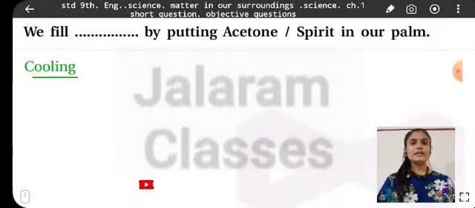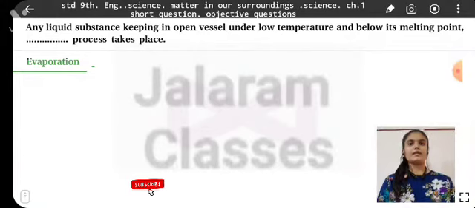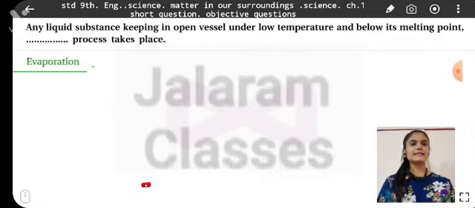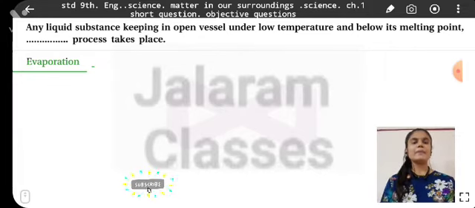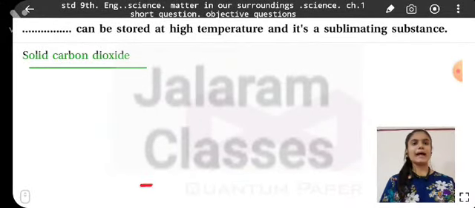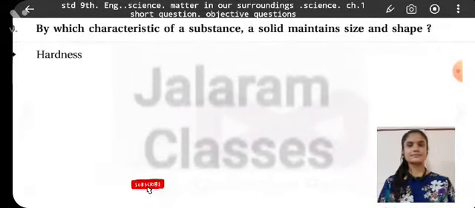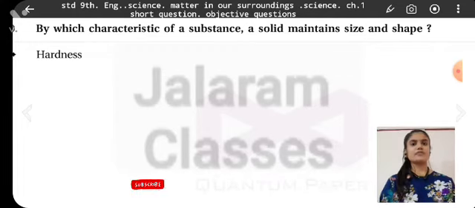We feel cooling by putting acetone spirit on our palm. Any liquid substance kept in an open vessel at low temperature, below its boiling point, undergoes the evaporation process. Solid carbon dioxide can be stored at high temperature and it is a sublimating substance. Which characteristic of a solid maintains size and shape? Hardness.